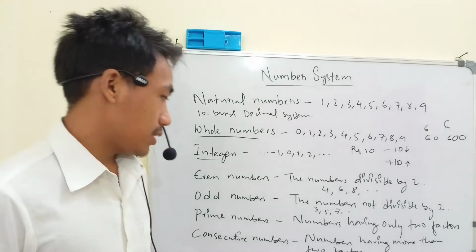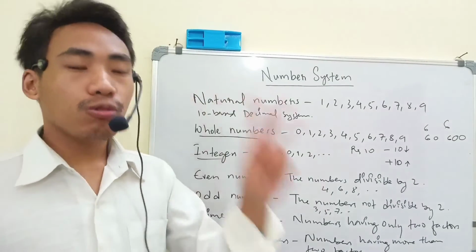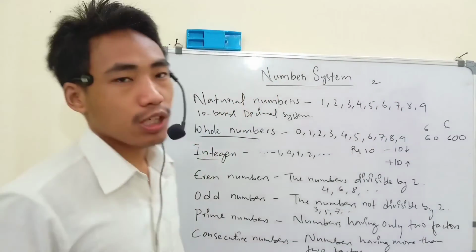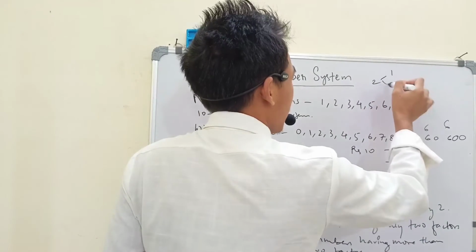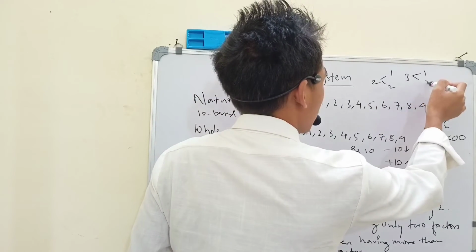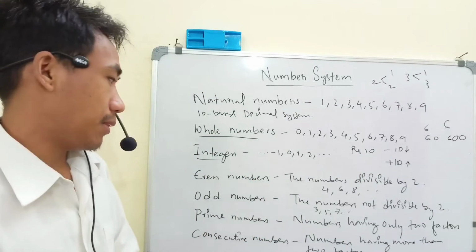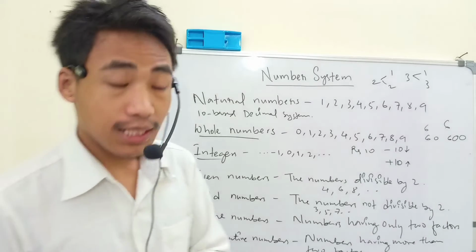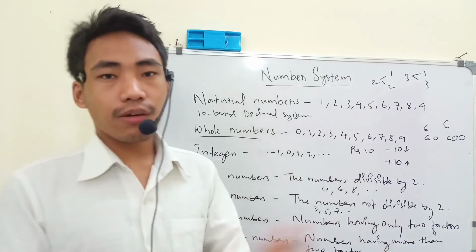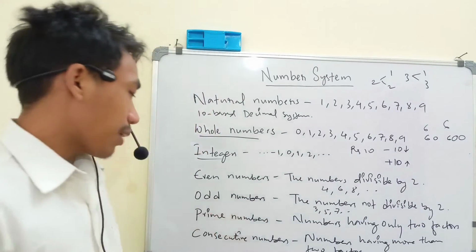Then we have the prime numbers. What are prime numbers? Prime numbers are the numbers having only two factors. For example, let's say 2. How many factors does 2 have? Only two factors, 1 and 2. For example, 3. How many factors does 3 have? 1 and 3. So any number having only two factors is called a prime number. Prime numbers are basically used for security purposes. You might have come across cryptography, and nowadays cryptocurrency is very popular. In these security purposes, prime numbers are used.